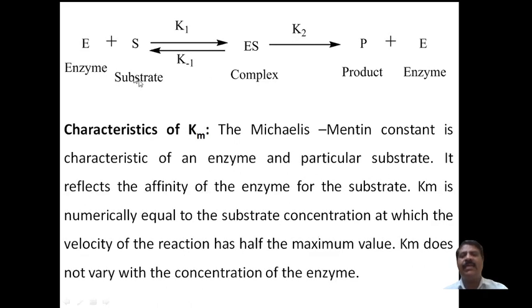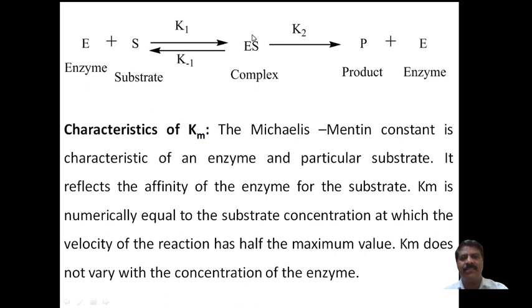And here Michaelis and Menten further gave E plus S reversibly, where K1 is the rate constant of the forward reaction. This is the equilibrium constant. It is an equilibrium reaction.